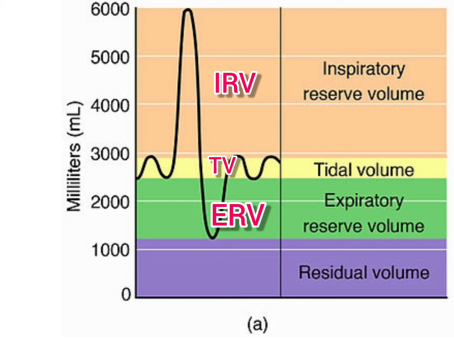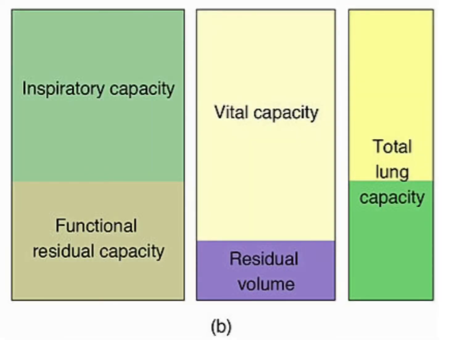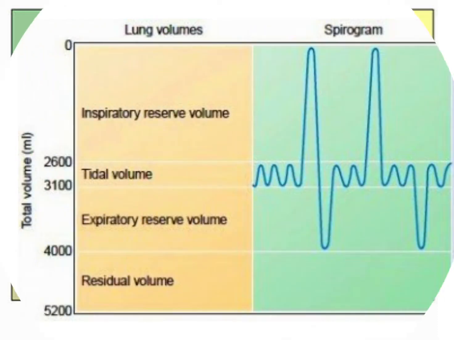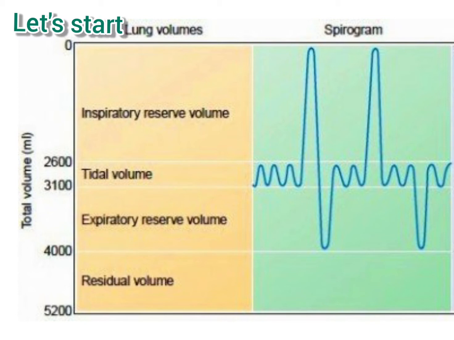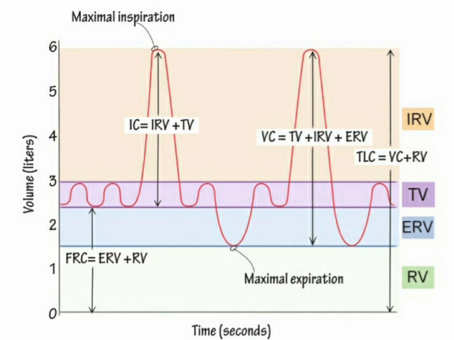Respiratory capacities. The combination of two or more pulmonary volumes or lungs volumes are together known as pulmonary capacities or respiratory capacities. Now let's move on to the lungs volume. So the four main lungs volumes are the tidal volume, inspiratory reserve volume, expiratory reserve volume, and residual volume that I already mentioned before.